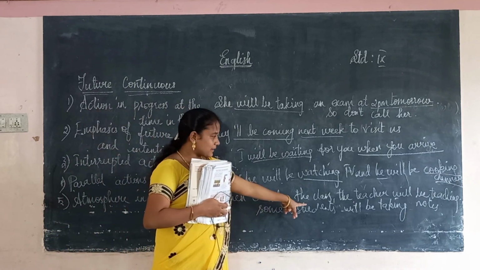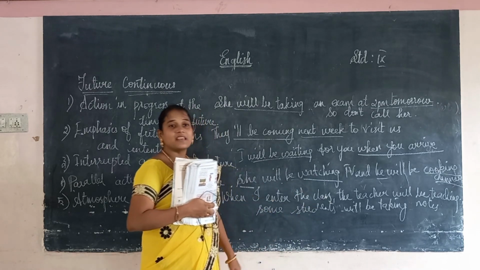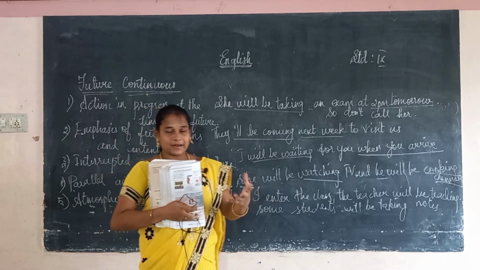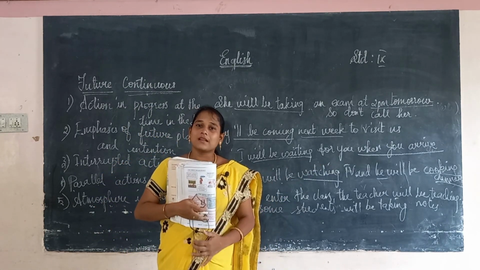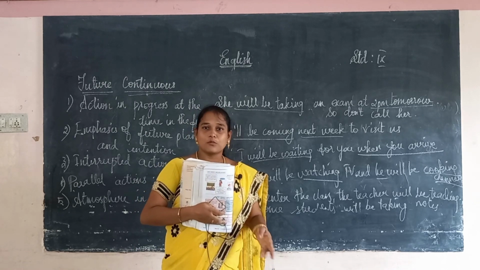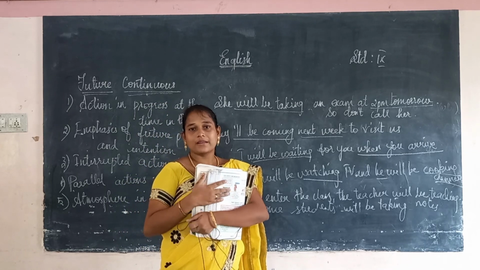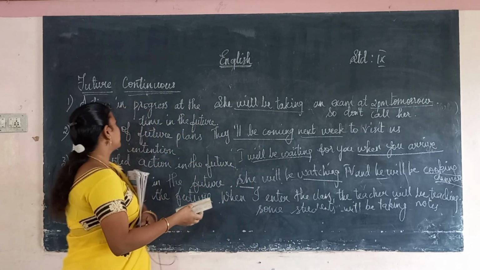Next, atmosphere in the future. When I enter the class, the teacher will be teaching, some students will be taking notes. So here, this is the atmosphere. When I enter the class, the teacher was teaching, and what were the children doing? They were taking notes. Okay, this is the atmosphere in the future. So this is how we have to write the future continuous tense.